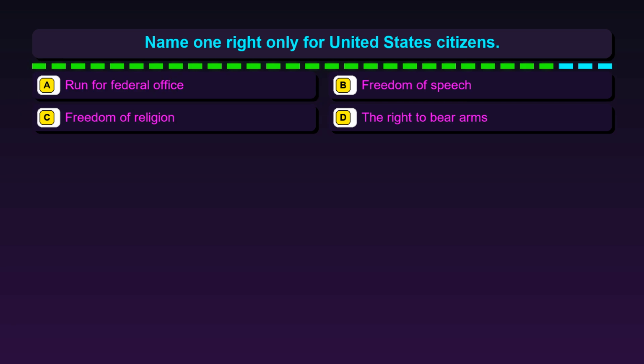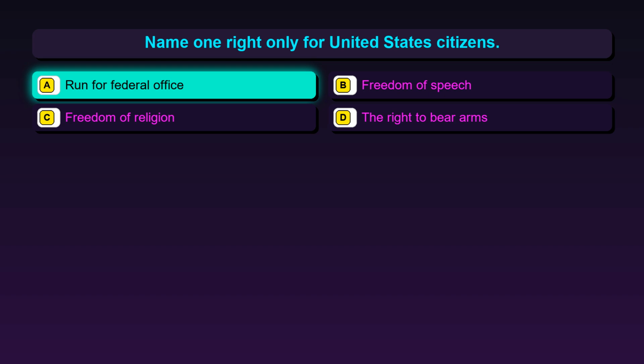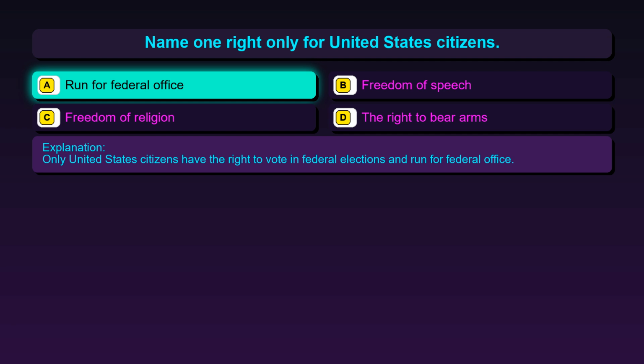Question 57. Name one right only for United States citizens. Option A, run for federal office. Option B, freedom of speech. Option C, freedom of religion. Option D, the right to bear arms. The correct answer is option A, run for federal office. Only United States citizens have the right to vote in federal elections and run for federal office.